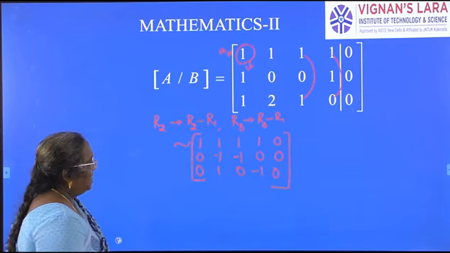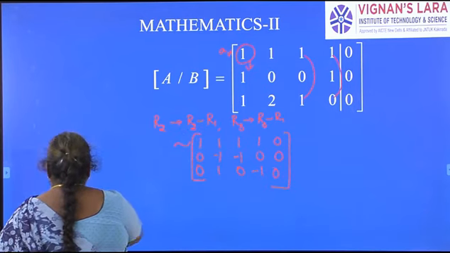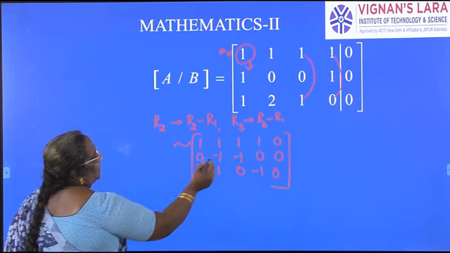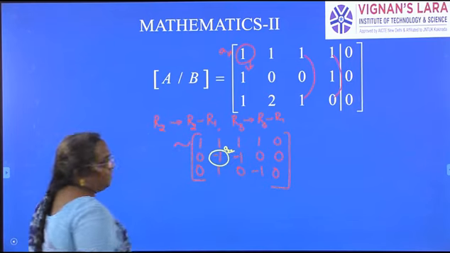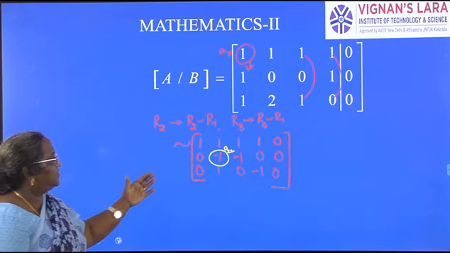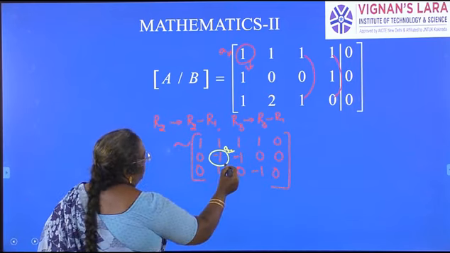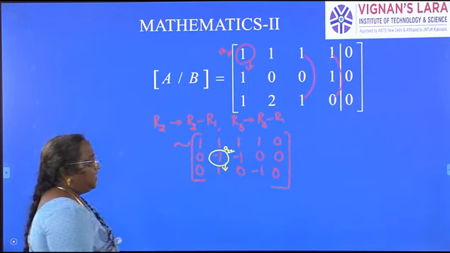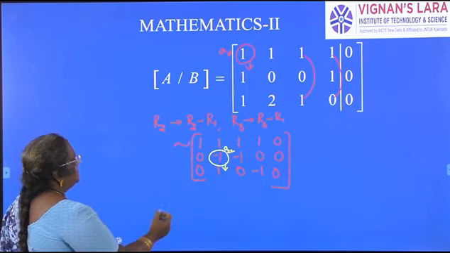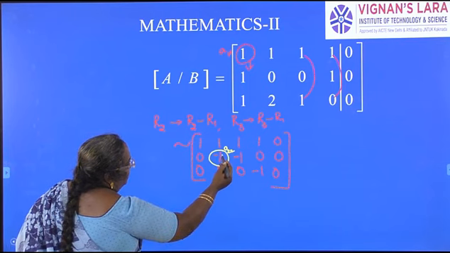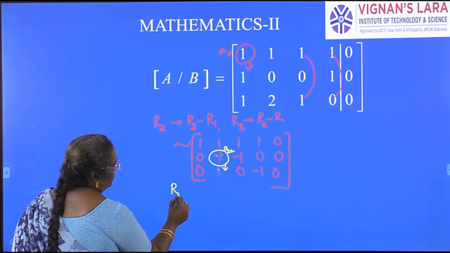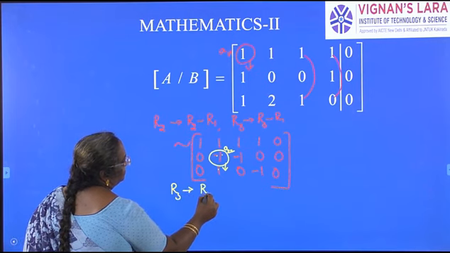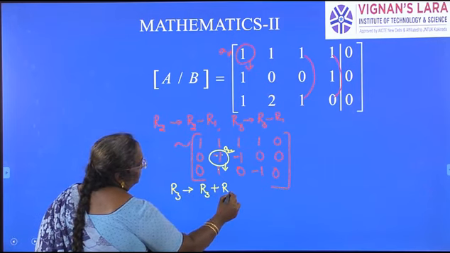Okay, next again we have to use A22. In the above we used A11. Now we have to use A22. Using A22 I have to make the element under A22 zero. So simply we add these two because this is minus 1, this is plus 1. R3 changes to R3 plus R2.